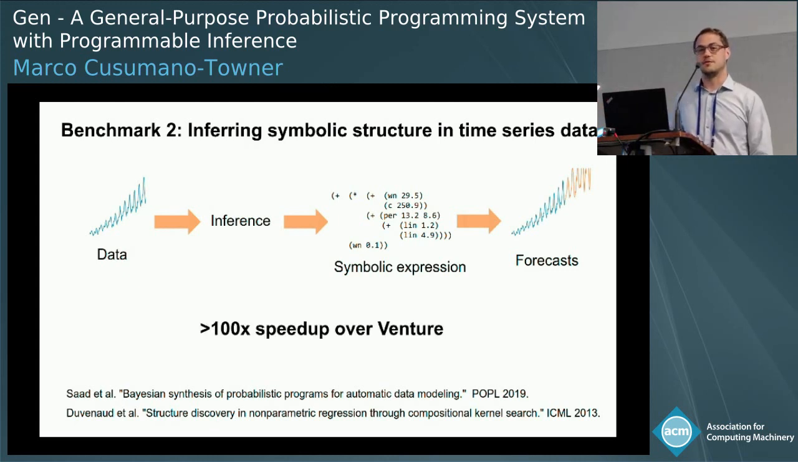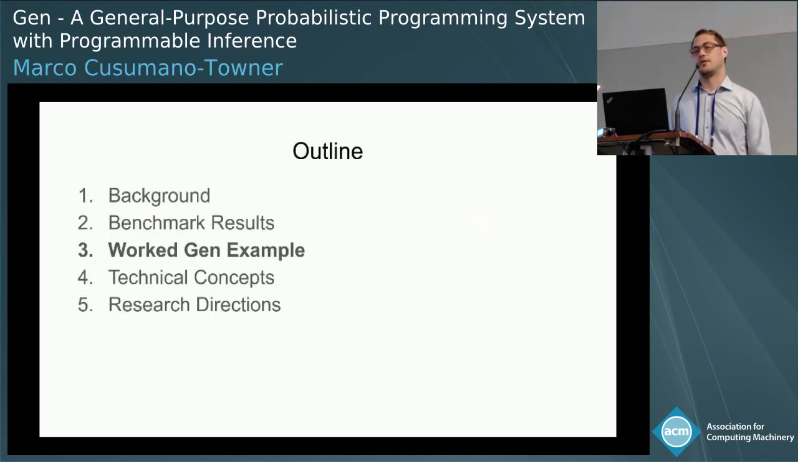For this problem, we use a custom MCMC inference algorithm. The only other probabilistic programming system that has flexible enough inference capability to support this is Venture. And the Gen implementation is 100 times faster than the Venture implementation. Okay, now I'll just go through some Gen code and show you a particular worked example.